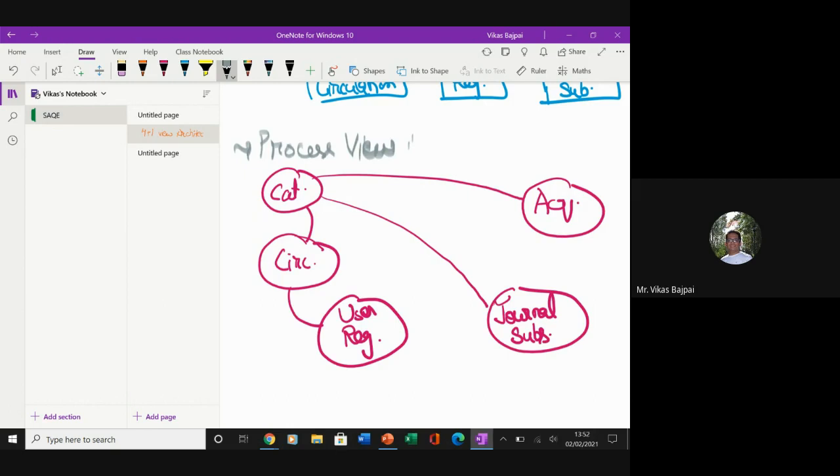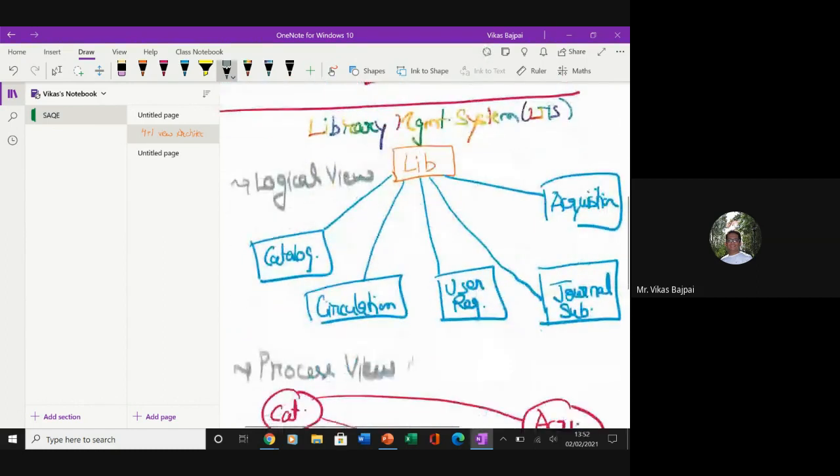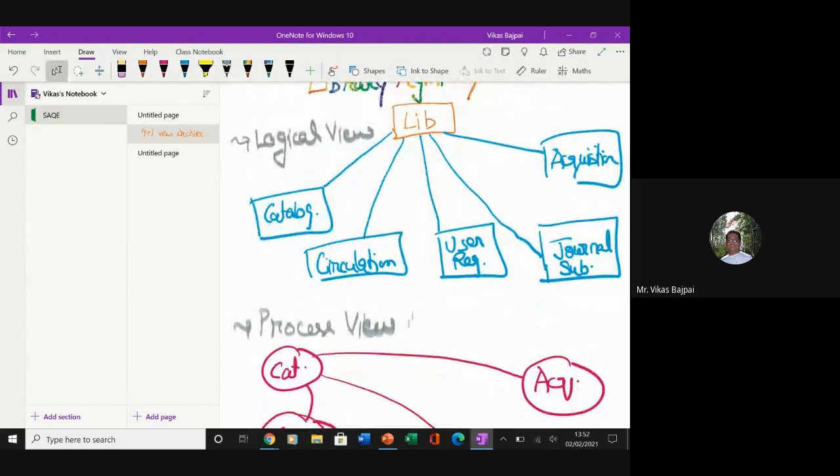Now, next one is that I need to take a call on how these things will be developed. Let me explain this diagram.